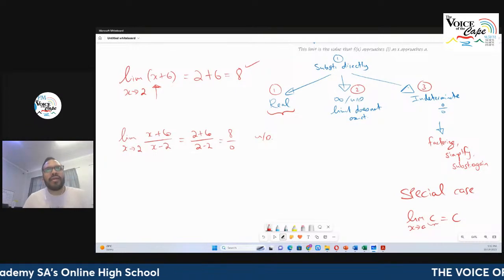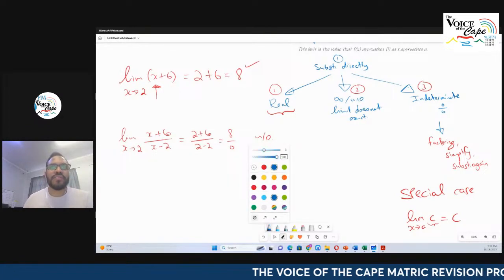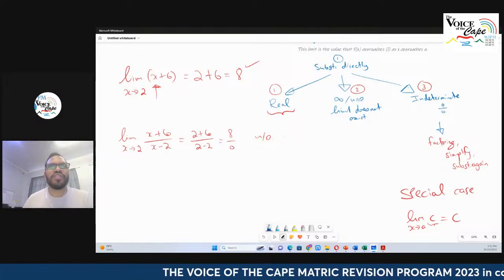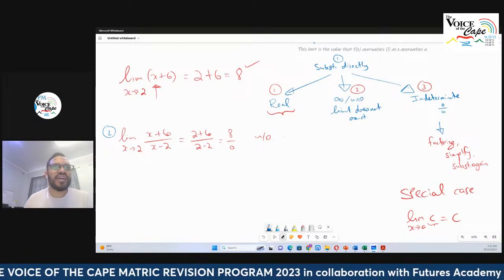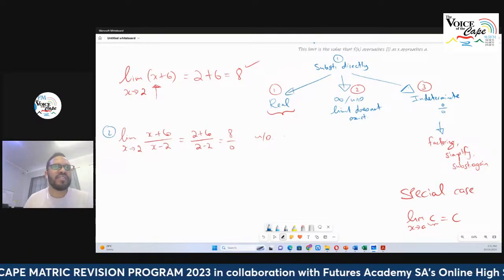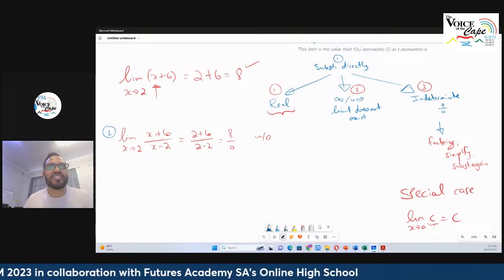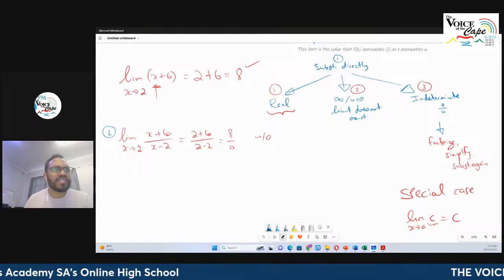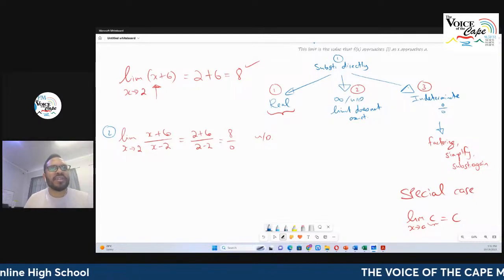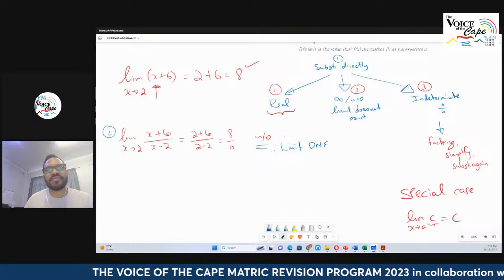Now, in this particular case, that's an example where the limit does not exist, right? This is an example of type 2 because I've got 0 in the denominator. And something over 0, which is not 0 on top, that is infinity, it tends towards infinity. So this is an example. The answer to this question, if you were told, evaluate this limit, is that it's undefined, or therefore the limit does not exist.